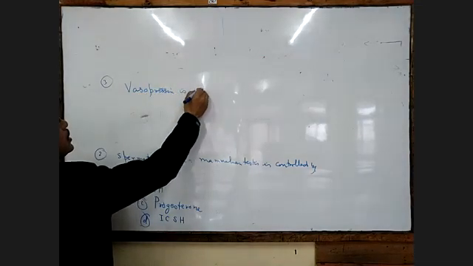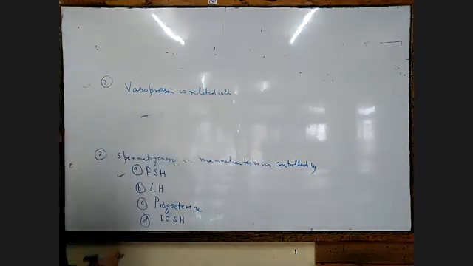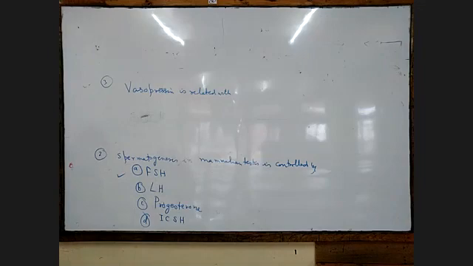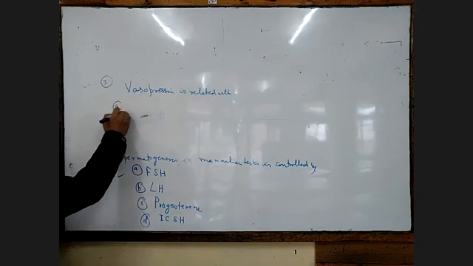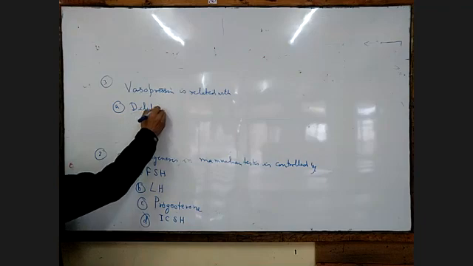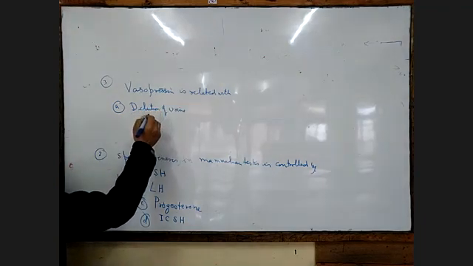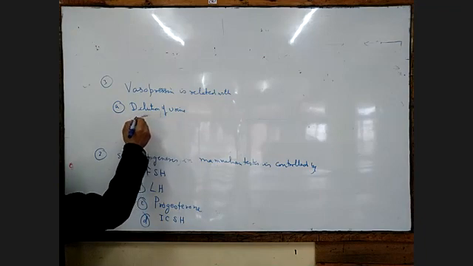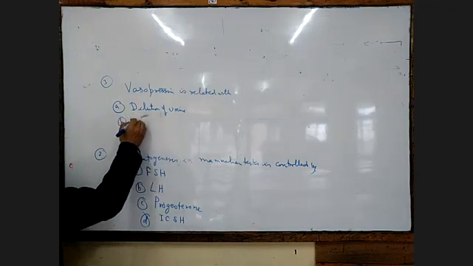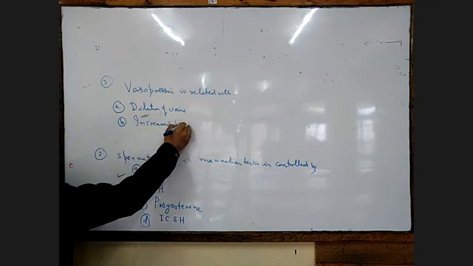Option A, the dilution of urine. Second one will be increased heartbeat.